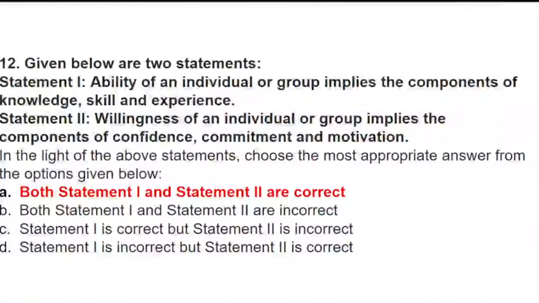See, here we are talking about the ability of any group or any individual. Take your own example. Based on your knowledge, skill and experience, your ability will be judged. It's very logical. Your ability and capability are judged on the knowledge, skill and experience you carry. When I say willingness, it is about your desire, your wish, and that will be based on the confidence level, the commitment level, and the motivation level you have. So yes, both statement 1 and statement 2 are correct. Both of them are correct.